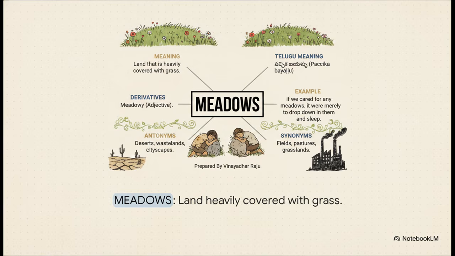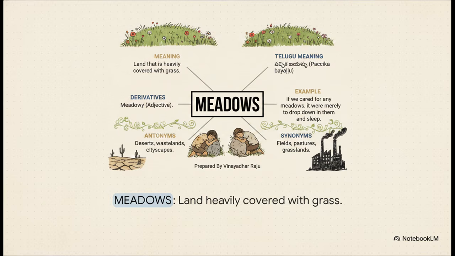Meadows. This refers to land that is heavily covered with grass. Synonyms are fields, pastures, or grasslands. Antonyms would be deserts, wastelands, or cityscapes. The adjective form is meadowy. Our example reads, If we cared for any meadows, it were merely to drop down in them and sleep.